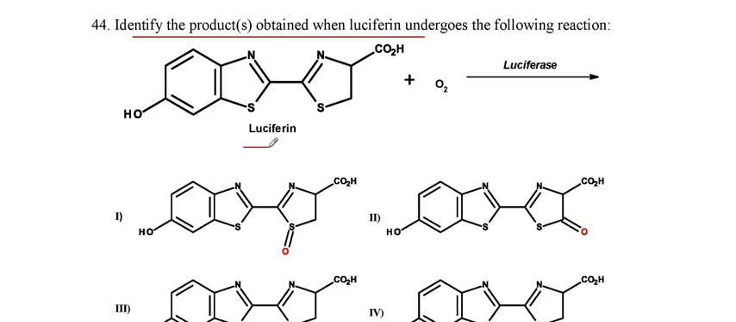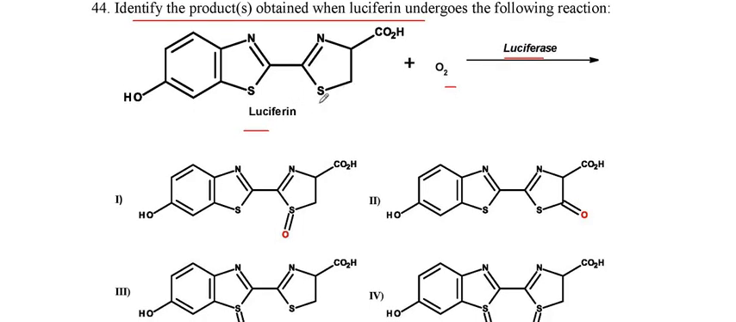So here is the luciferin, and the oxidation happens in the presence of the enzyme luciferase. So what happens during this oxidation? First, the sulfur group will get oxidized. There are four options that I will show you.